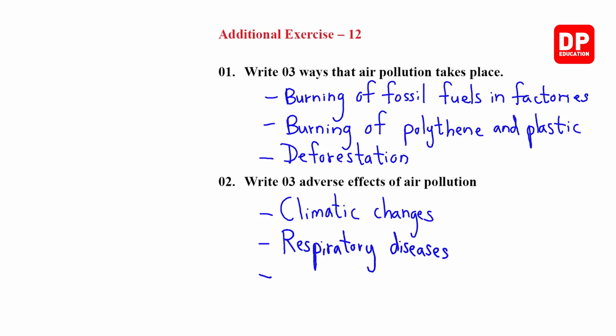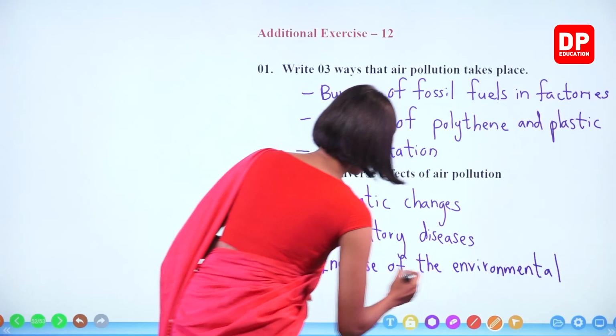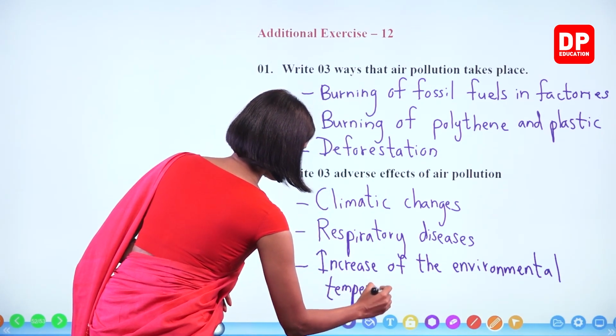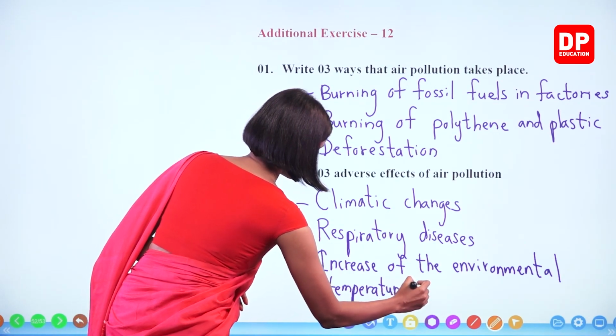What else, children? Increase of the environmental temperature unnecessarily.